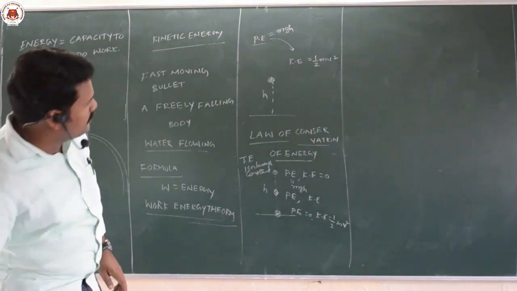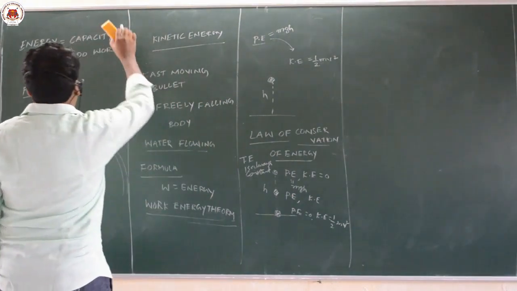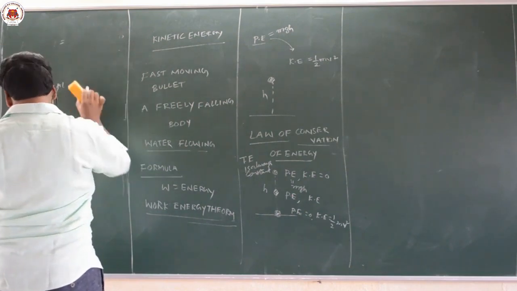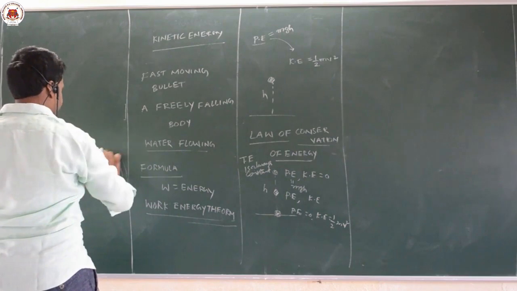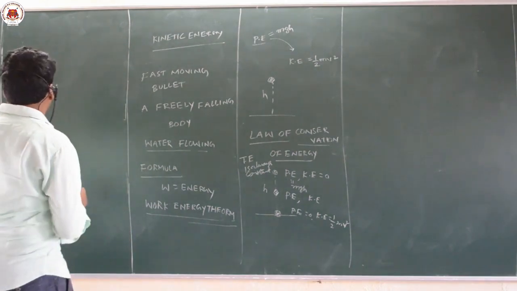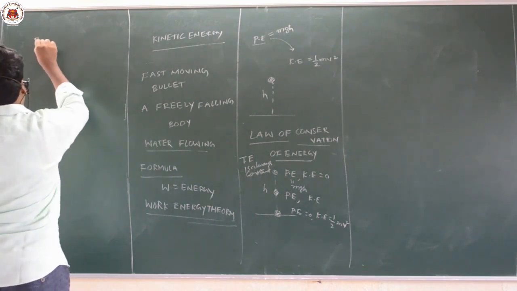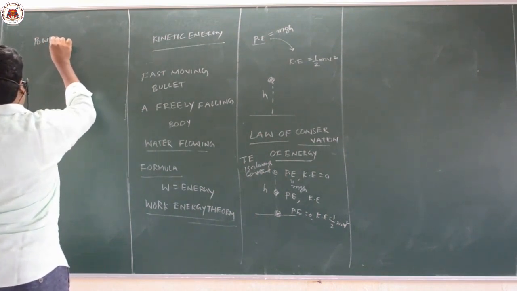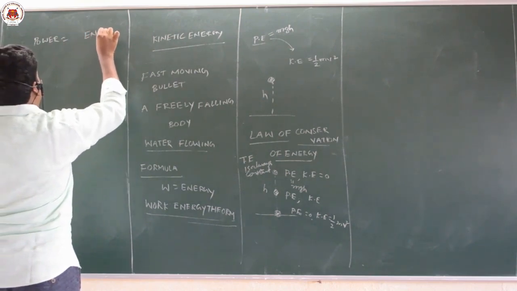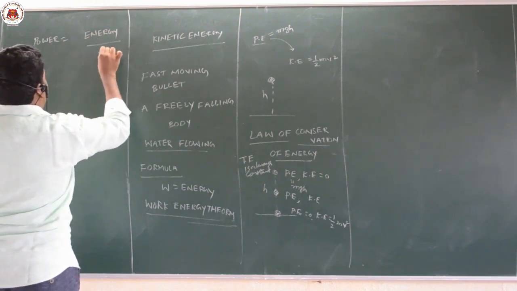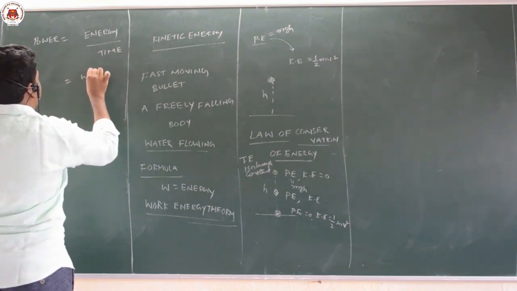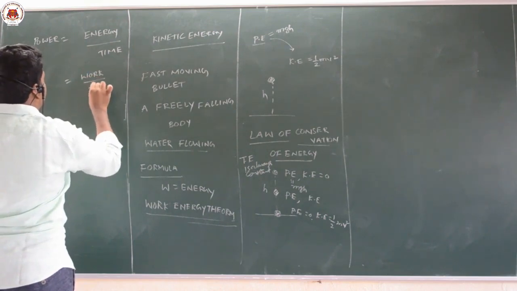What is power? Power is nothing but the rate of doing work. Power is equal to energy by time, or work by time, because both formulas are the same.